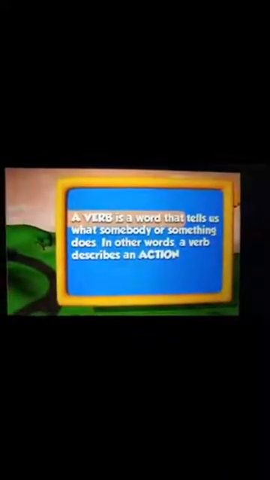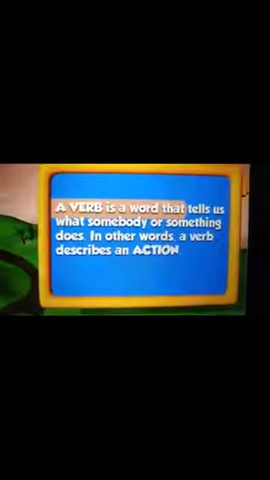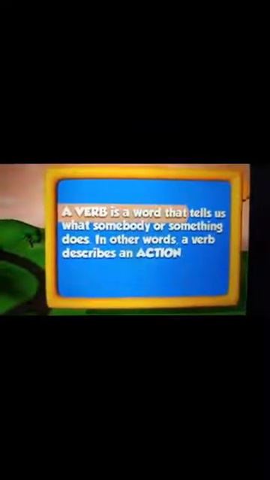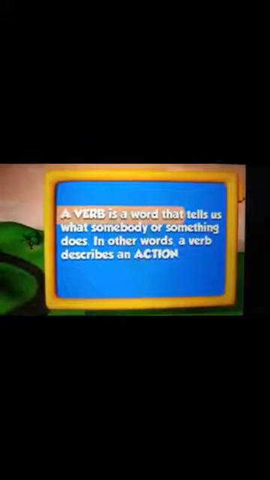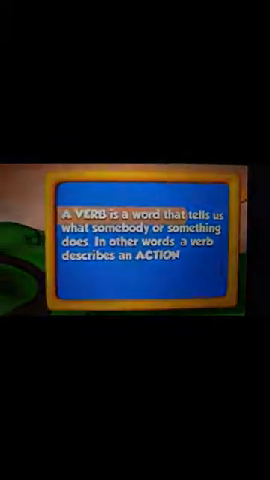Let us first recall what is a verb. A verb is a word that tells us what somebody or something does. I repeat, a verb is a word that tells us what somebody or something does. In other words, a verb describes an action.